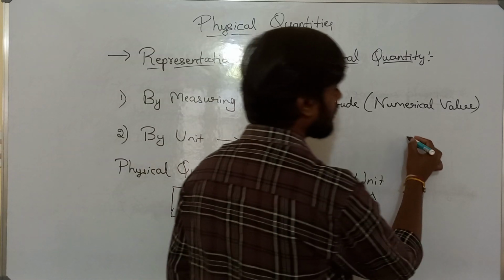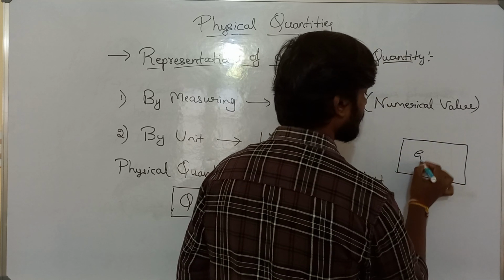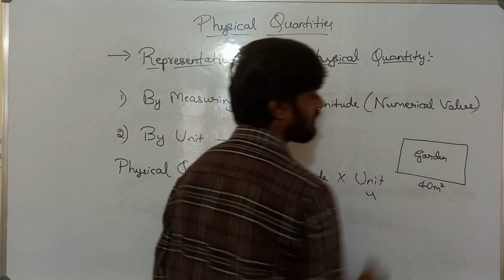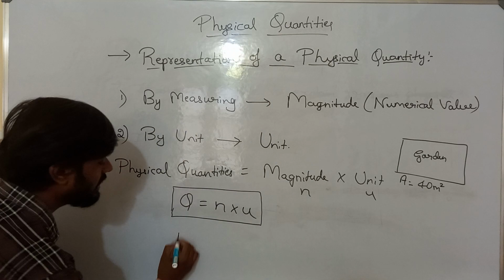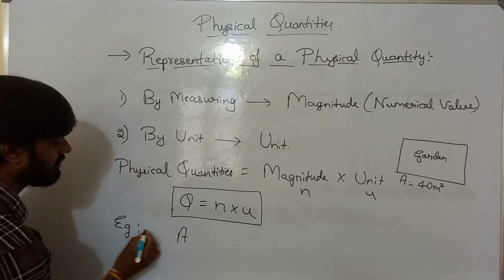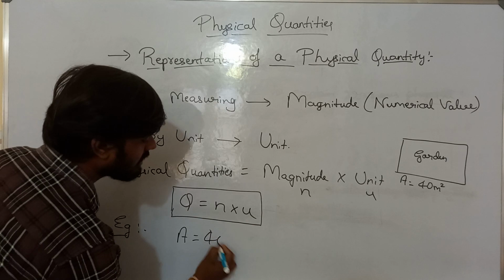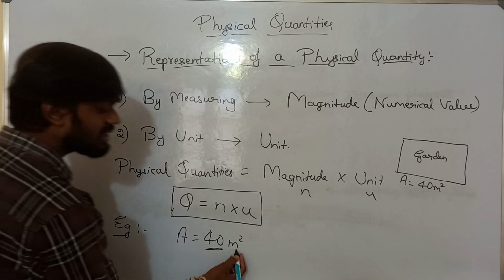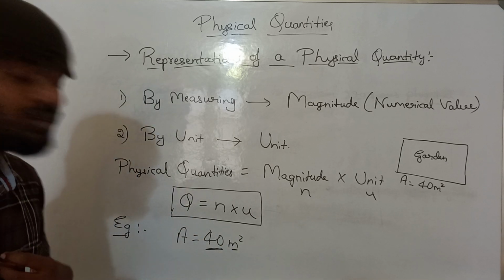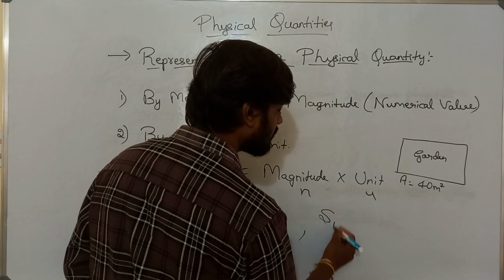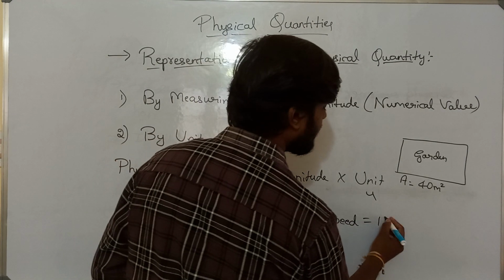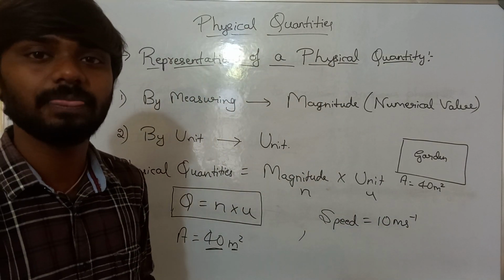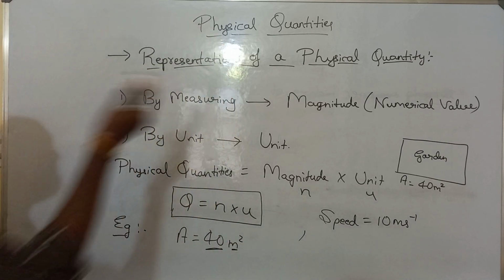There is a garden of 40 meters square area. So here area is equal to 40 meters square. Here you can see 40 is the magnitude, a numerical value, and meter square is the unit of area. Similarly, I can say speed is 10 meter per second, where 10 is the magnitude and meter per second is the unit. So this is how we represent a physical quantity.